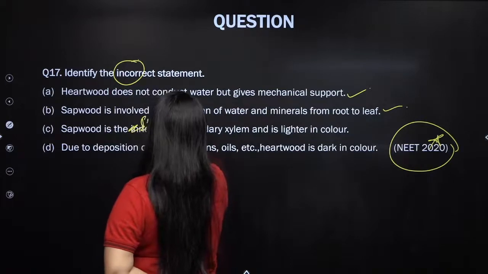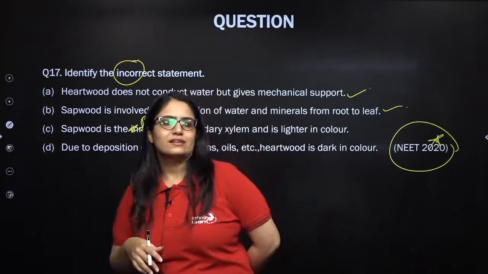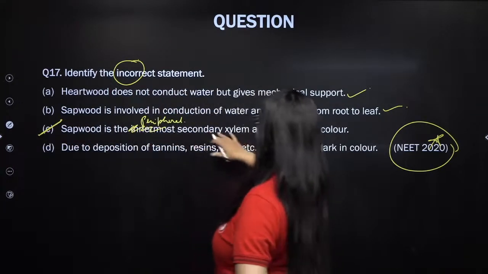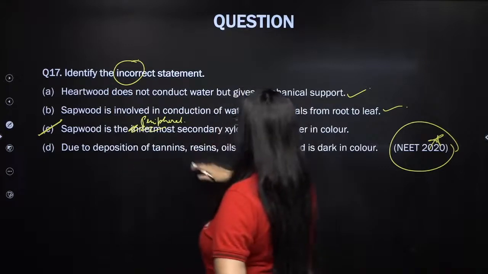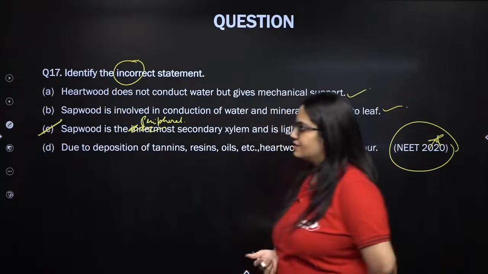Who is innermost? Heartwood is the innermost. Excellent. Sapwood is peripheral. And due to deposition of tannins, resin, oils, heartwood is dark in color. That's absolutely right. And sapwood is light in color.